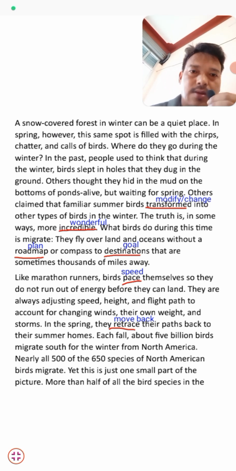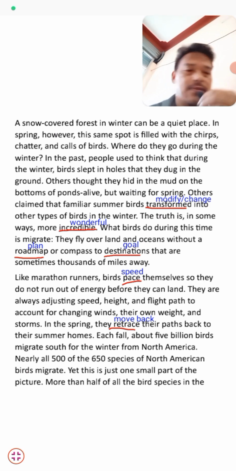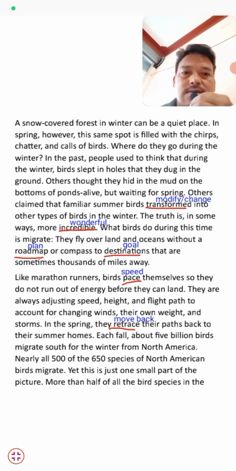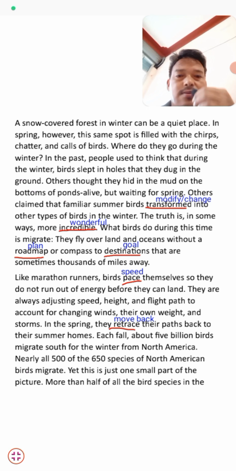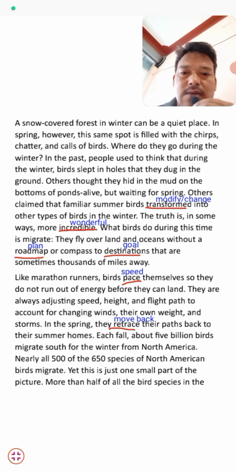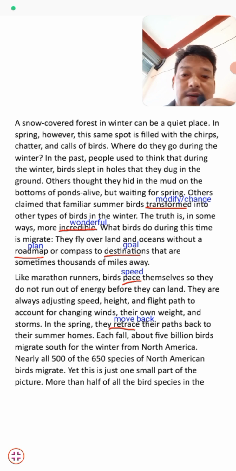So this is the first paragraph we have discussed, and the next is like marathon runners. Marathon runners pace themselves so that they do not run out of energy before they can land. So birds always adjust speed, height, and flight path to account for changing winds, their own weight, and storms.